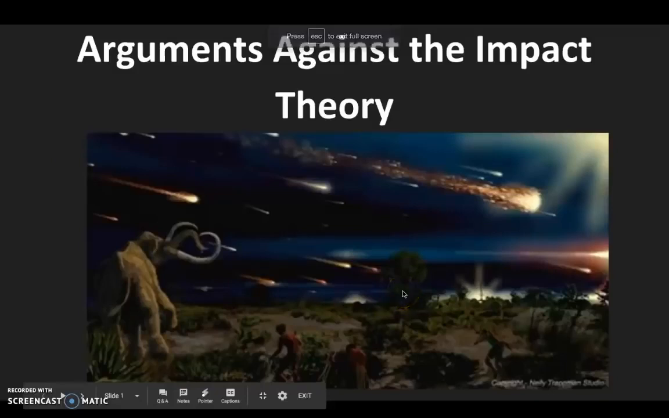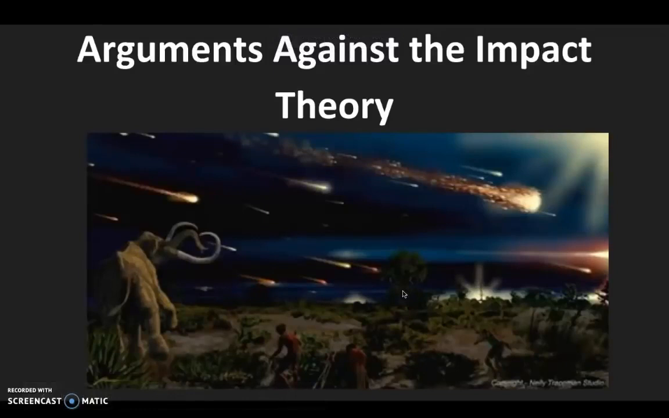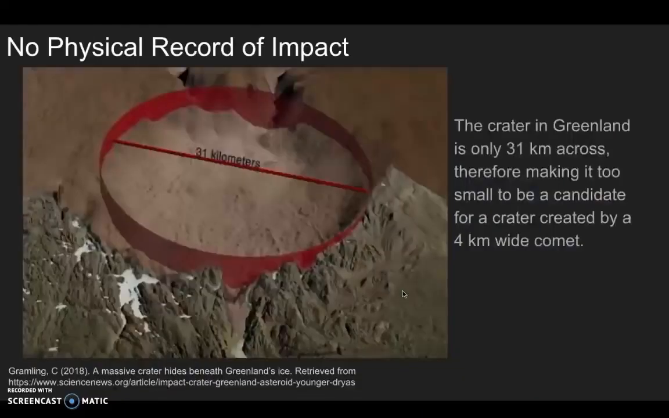Hey everyone, so we will be arguing against the hypothesis that there was an extraterrestrial impact approximately 12,800 years ago that would have caused the onset of the Younger Dryas. We believe that there is no physical record of impact, and that the physics of a comet of the necessary size are simply incongruent with the known properties of comets and the Earth's atmosphere. We have two main reasons that we are going to discuss.